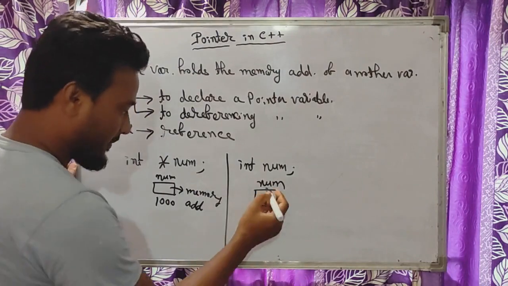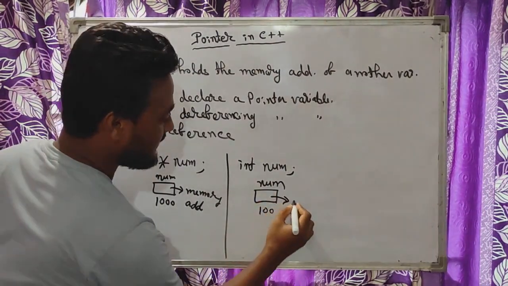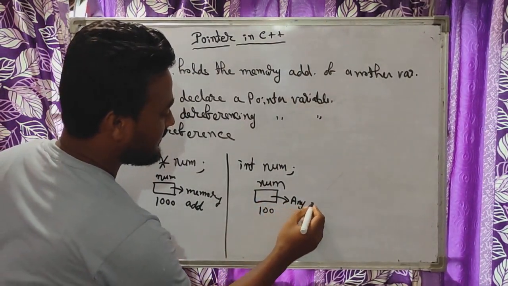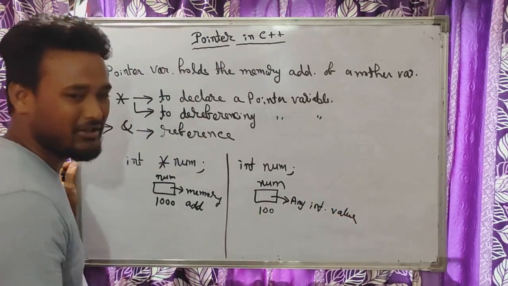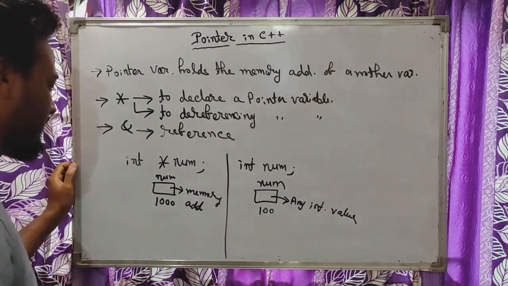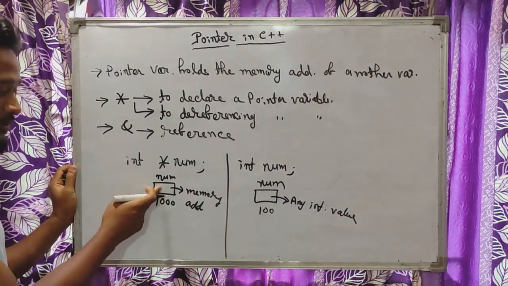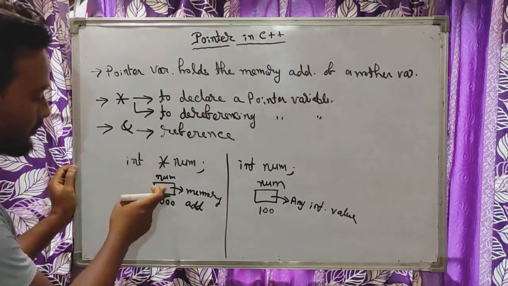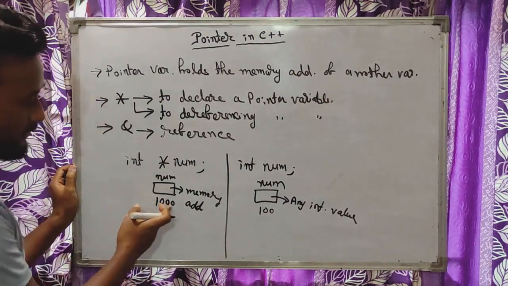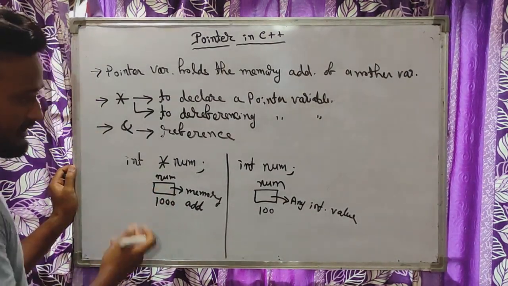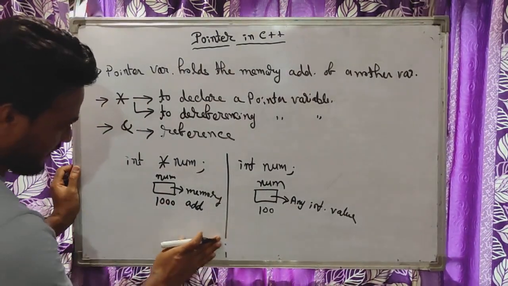Remember that. But in this case, this will be any integer value. It can be 1, it can be 10, it can be 15, and so on. But in this case, this will not be the normal value. Here we are going to store the memory address of another value. So how can we assign the value inside here? I am going to show you here.